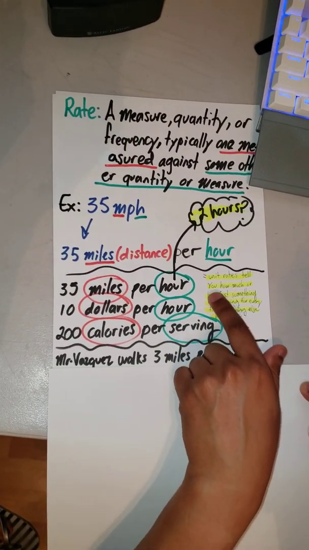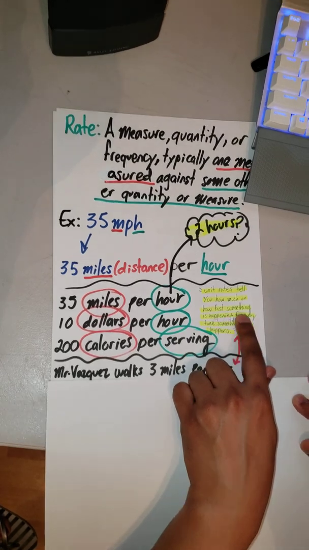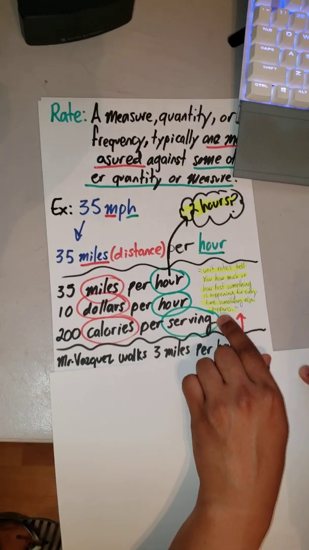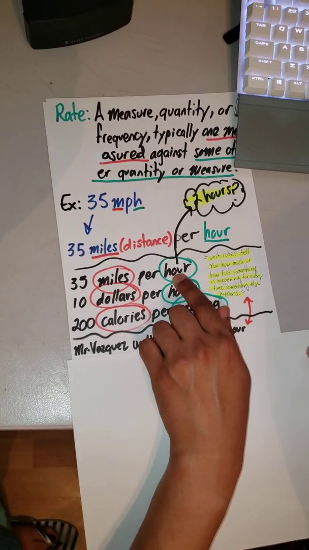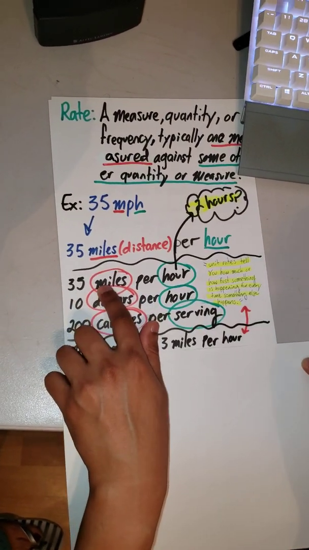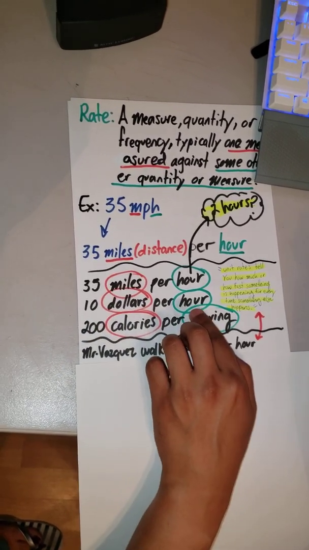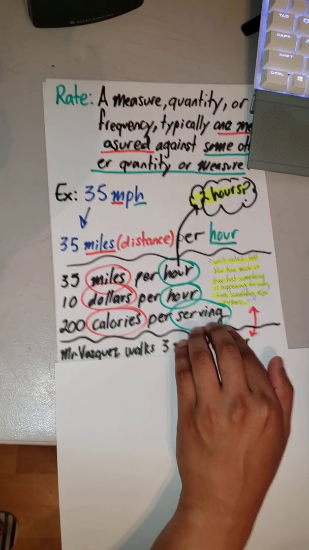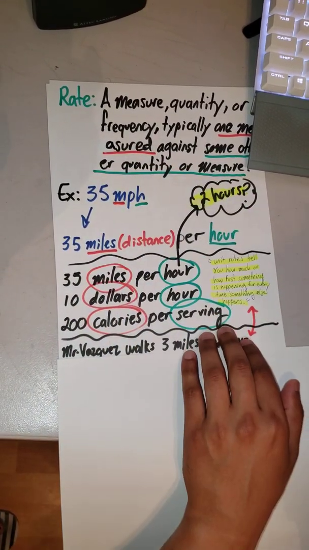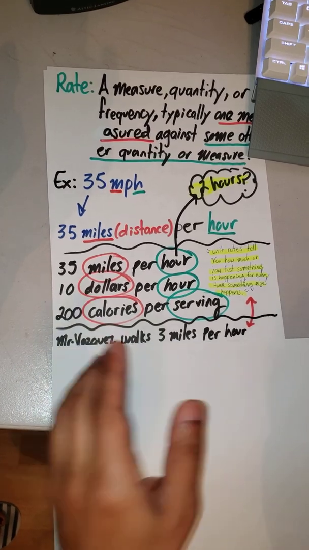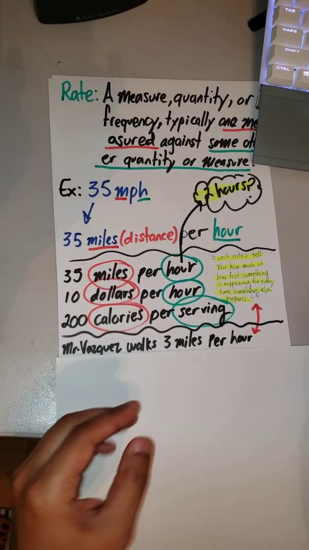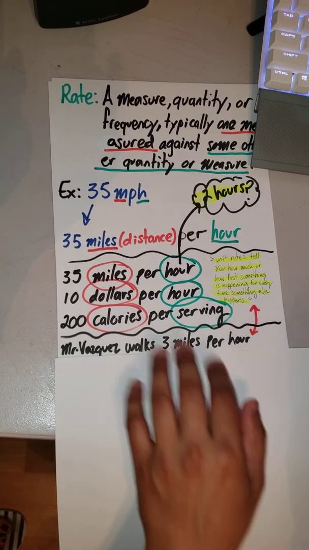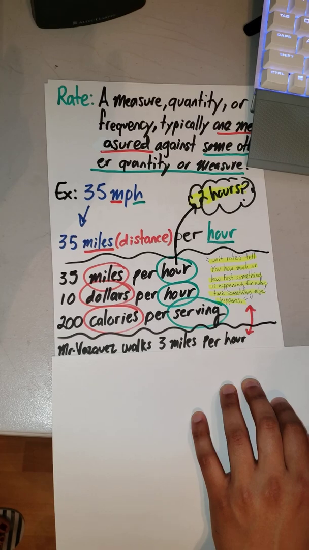Unit rates tell you how much or how fast something is happening for every time something else happens. So it tells you that in every hour, it's going to cover 35 miles. It's telling you that for every hour, you're going to be earning $10. It's telling you that for every serving of whatever you're eating, you're going to be eating 200 calories. It's telling you that Mr. Vasquez, because of the way that he walks, in 1 hour is going to be covering 3 miles. These are known as the unit rates, okay?